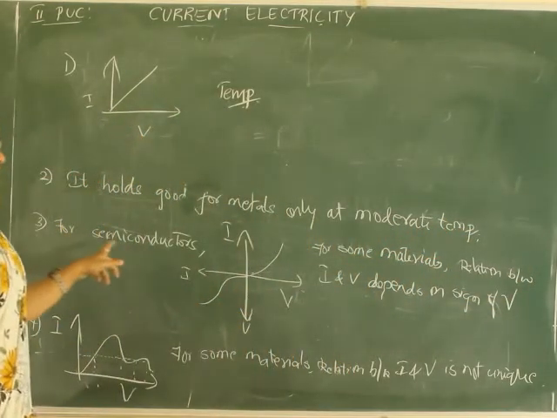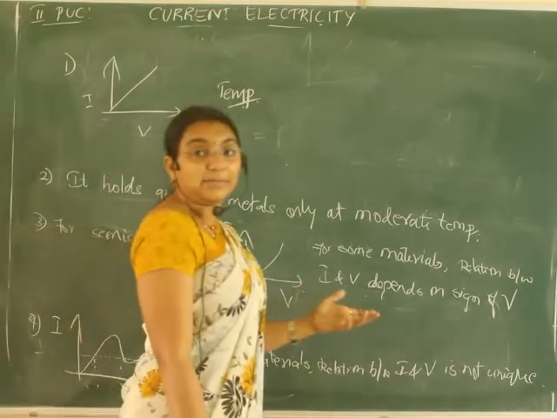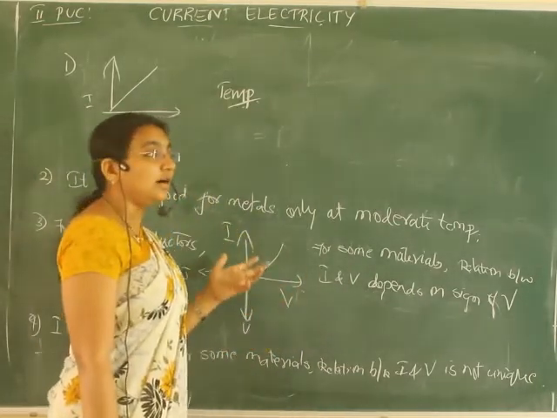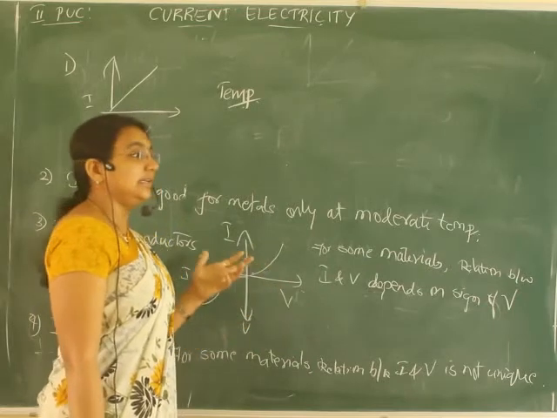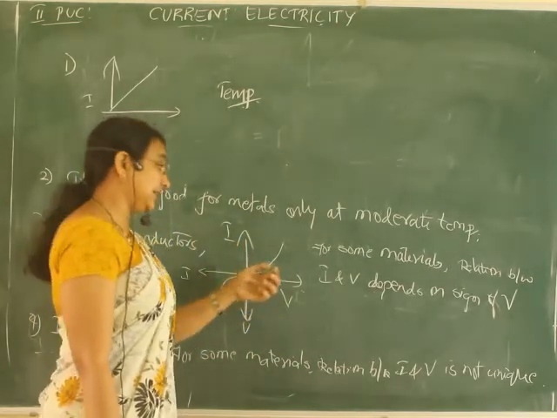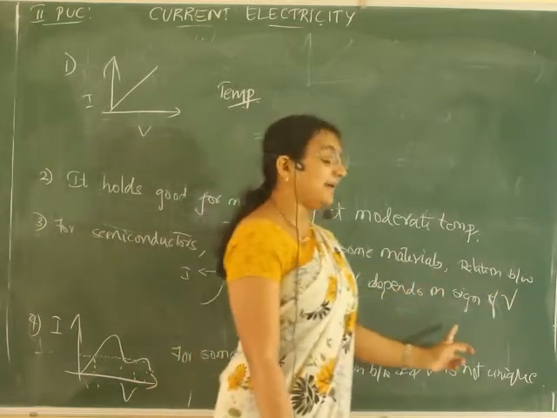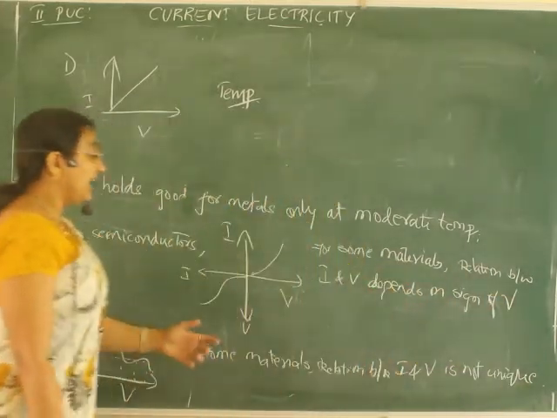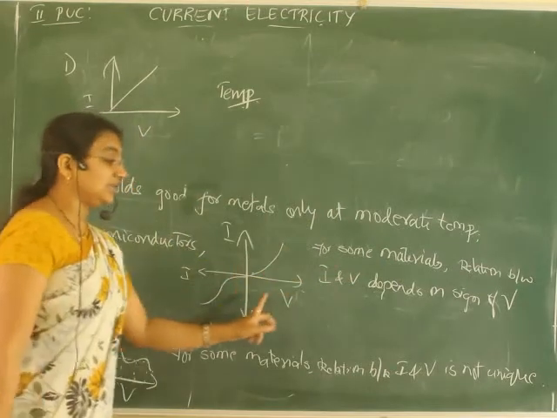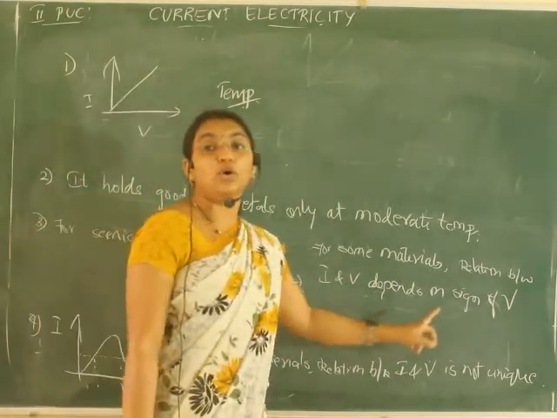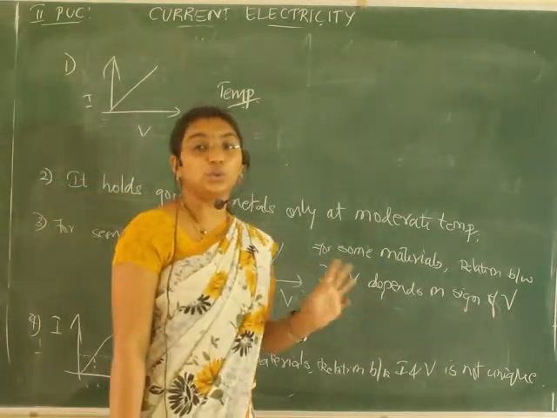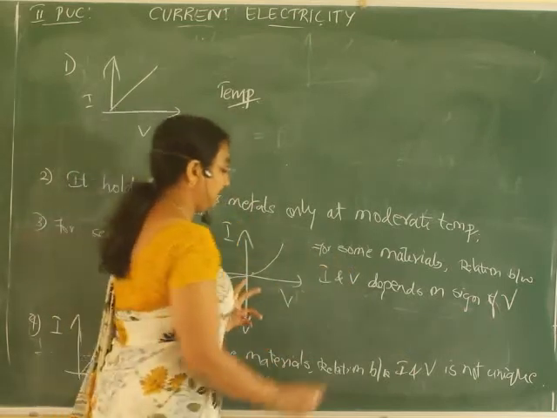One more: for semiconductors or any other materials like discharge tubes, then vacuum tubes, etc., for some materials the relation between I and V depends upon the sign of V. After writing this, draw this. Hence, Ohm's law cannot hold good. Ohm's law cannot be applied.